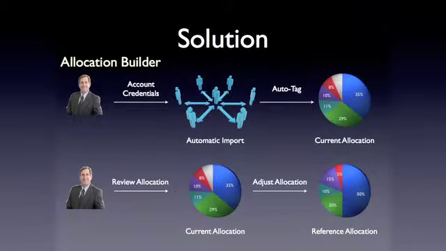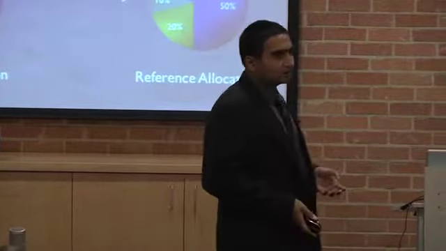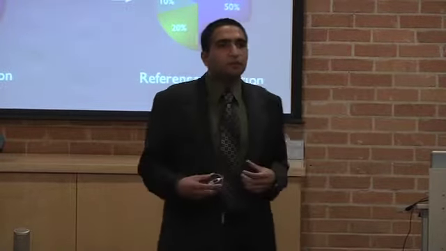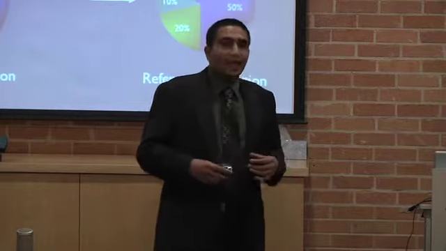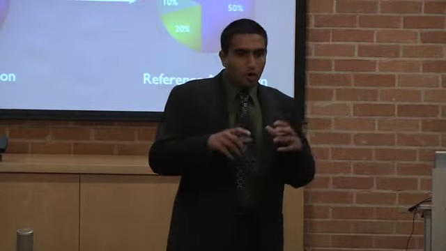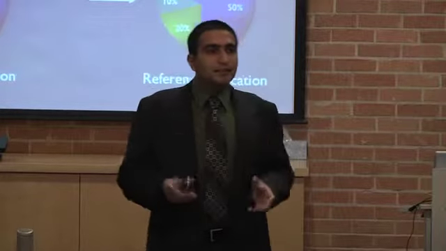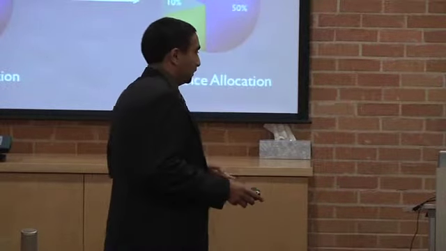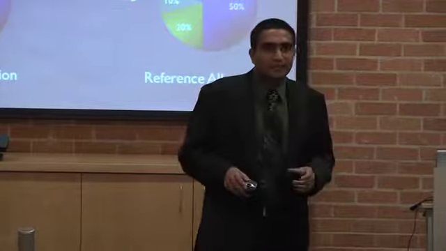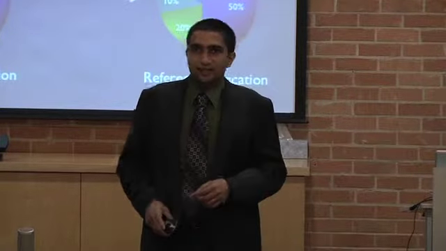So in comes Simple Invest. How does Simple Invest solve this problem? Simple Invest is a cloud-based solution that automates the most complicated parts of asset allocation management. So how does it work? Joe logs into the website, he gives us his credentials for his various accounts, and we seamlessly connect to all the accounts and gather his disparate portfolio holdings. And through our proprietary algorithm, auto-tag that and give his complete asset allocation picture across all his accounts. Joe now gets to see what his allocation is across all accounts, not just one of his accounts.